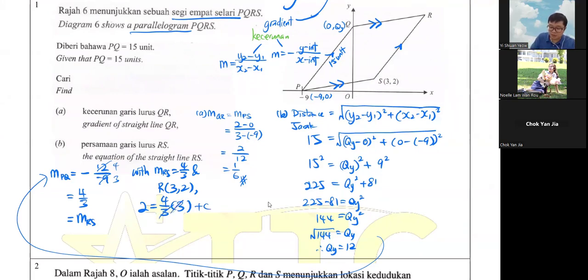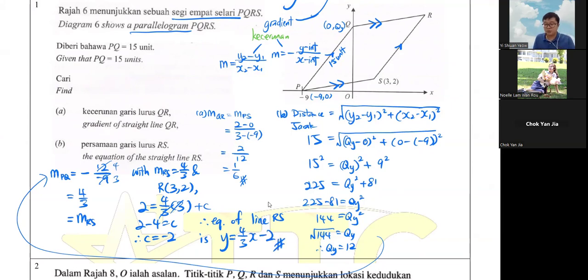So 3 and 3 can cancel. So it's 2 minus 4 equals C. Therefore, my C is equal to -2. Therefore, my equation of line RS is Y equals MX plus C, with those values. So this is your B answer.